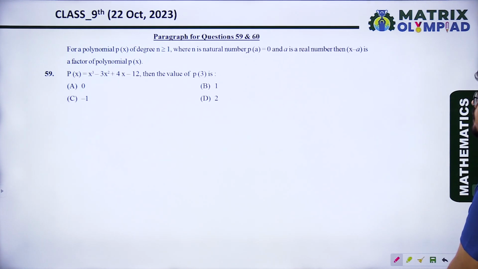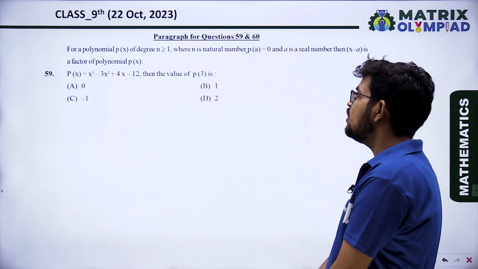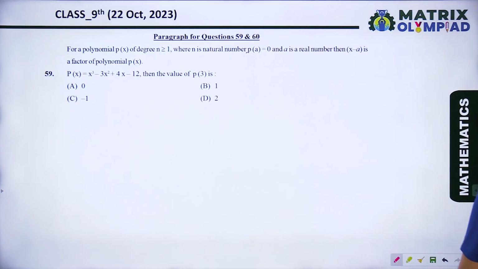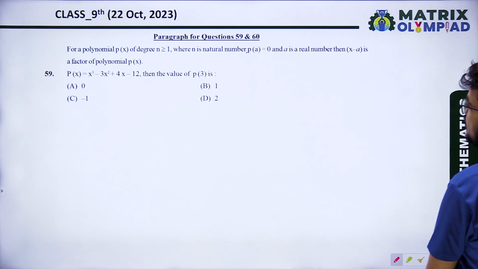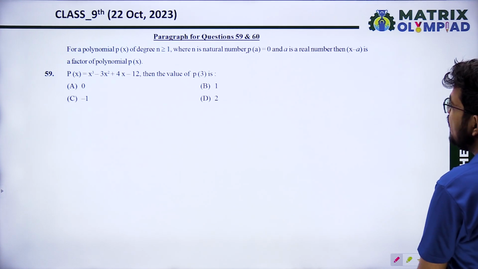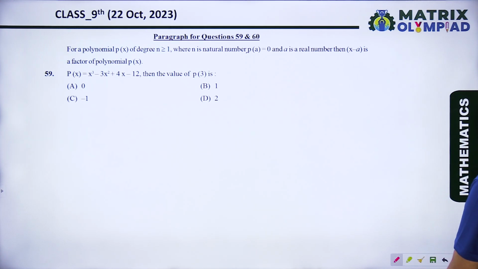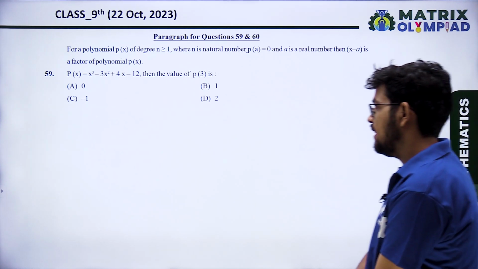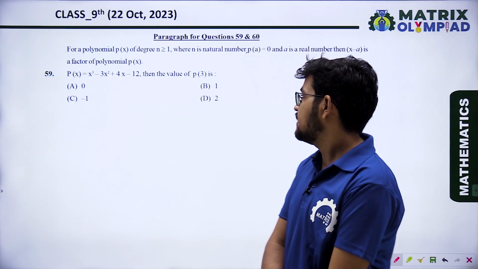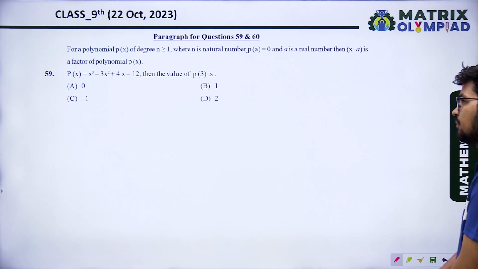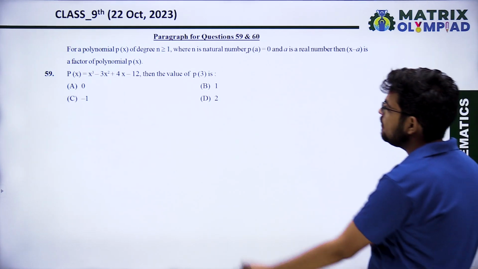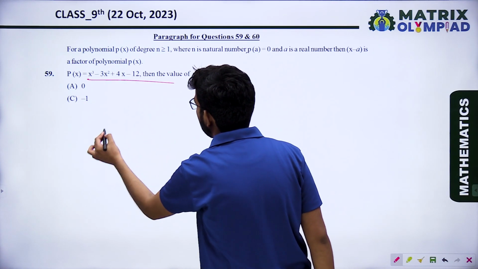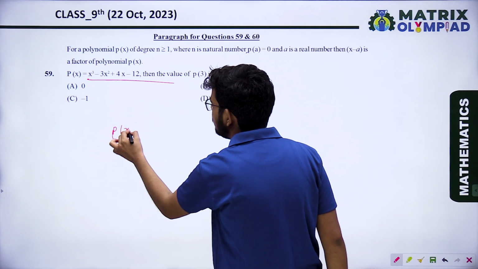Paragraph 4, question number 59 and 60. For a polynomial p(x) of degree n greater than 1, where n is a natural number, if p(a) equals 0 and a is a real number, then x minus a is a factor of p(x). That is the factor theorem statement. Now it is asking what is the value of p(3) for the particular polynomial. Now put x equal to 3.